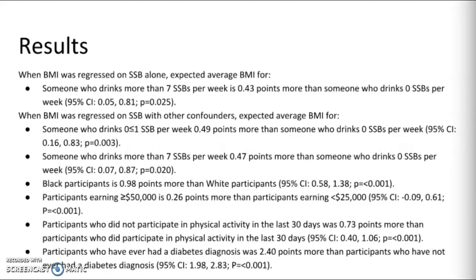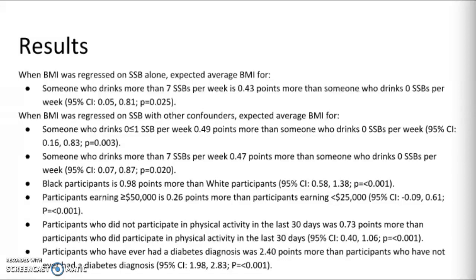When BMI was regressed on sugar-sweetened beverage consumption alone, the expected average BMI for someone who drinks more than 7 sugar-sweetened beverages per week is 0.43 points more than someone who drinks no sugar-sweetened beverages per week. When BMI was regressed on sugar-sweetened beverage consumption along with other potential confounders, the expected average BMI for someone who drinks between 0 and 1 sugar-sweetened beverage per week is 0.49 points more than someone who drinks no sugar-sweetened beverages per week.